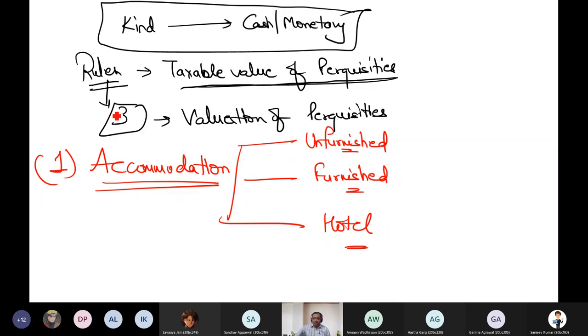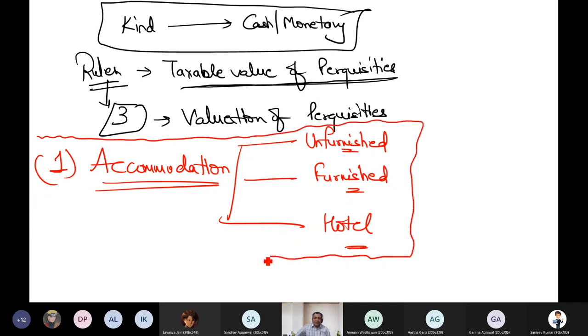Now this is what I am discussing. This is what I have written. I have started discussing with you valuation of perquisite, and my first perquisite is accommodation. It can be of 3 types: unfurnished, furnished, or hotel accommodation.